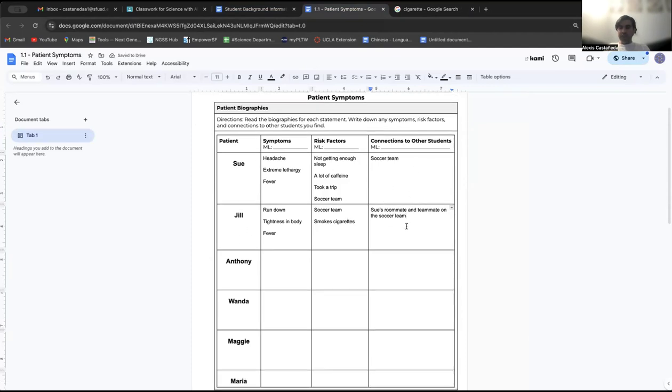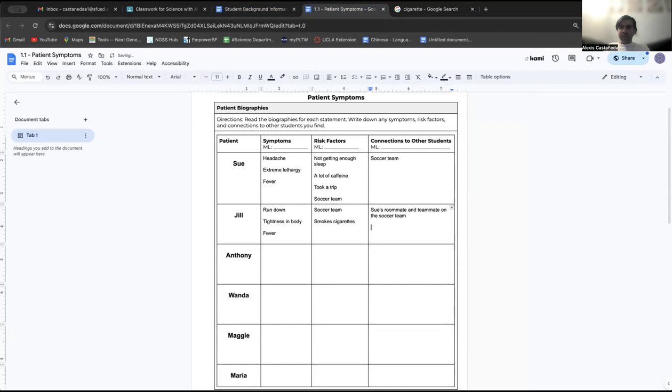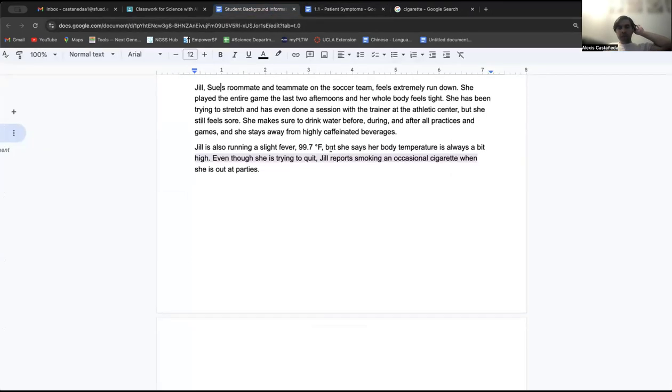They live in the same dorm, and they're on the same team. So that means that if Sue gets sick, it's likely that Jill will get sick too, and the same in reverse. Is there anything else here? Let's see. So she goes to the athletic center, right? So she's going to the athletic center with a trainer. So that might mean that anybody else who has been to the athletic center might also be sick.